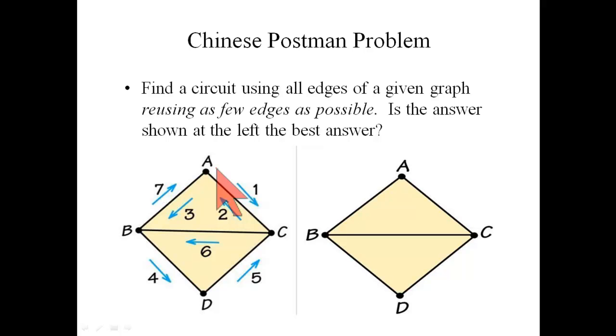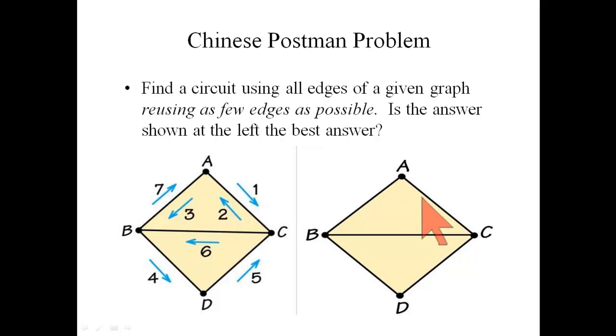But he backtracked some. He did extra walking. He walked twice along this edge between A and C, and twice along this edge between A and B. So question then, is that the best possible route, or might there be another route with less backtracking? We know there's no route with no backtracking at all because there's no Euler circuit. But would there be a route with less backtracking?